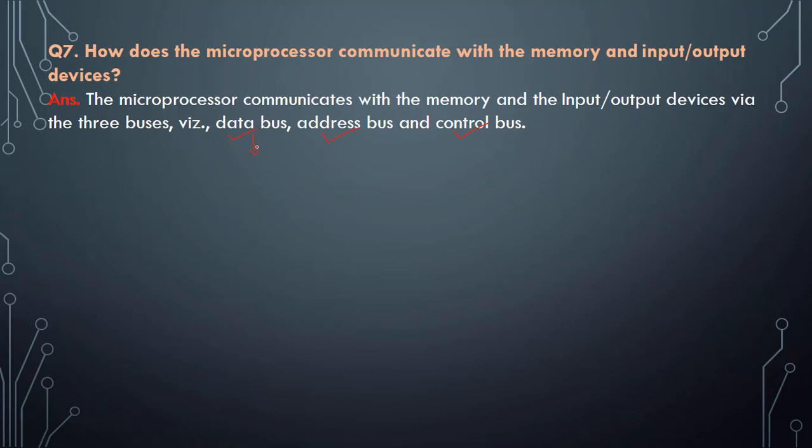The data bus is bidirectional, the address bus is unidirectional, and the control bus is bidirectional. All these three buses together are called the system bus.